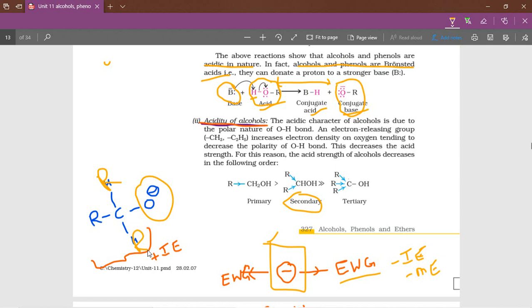So in these 3 examples, which is ready to donate H plus ion? Obviously the primary, because after donating H plus ion it forms a more stable alkoxide ion compared to the secondary and tertiary. So primary alcohols are better H plus donors than secondary, than tertiary. Is it clear?